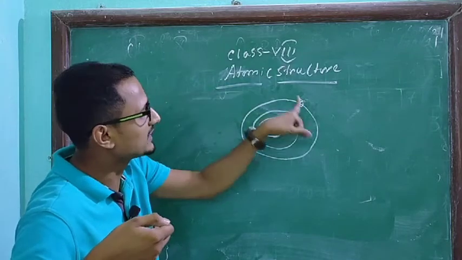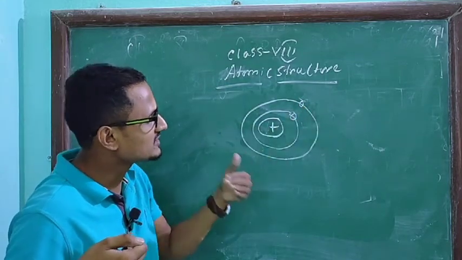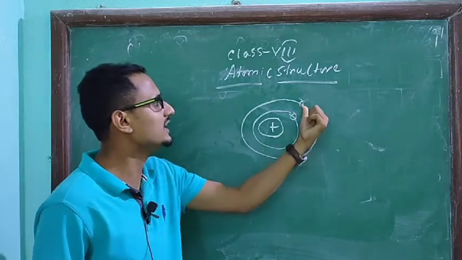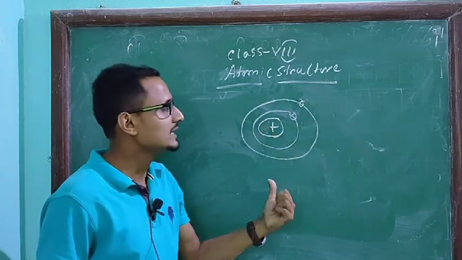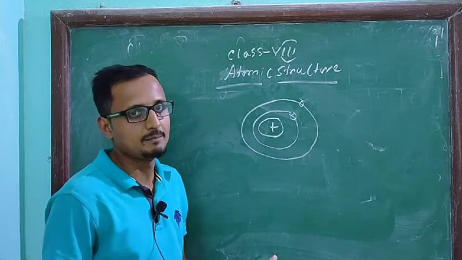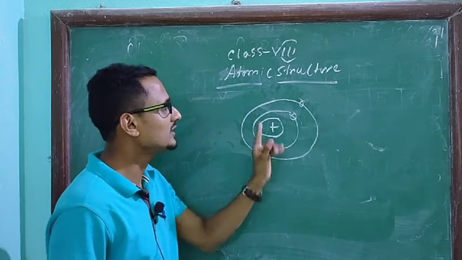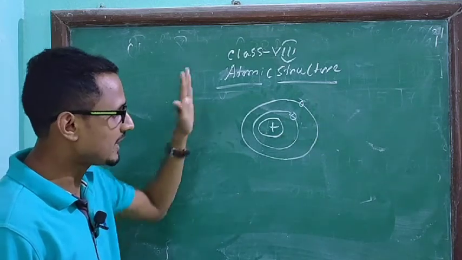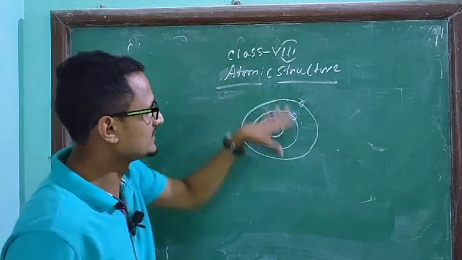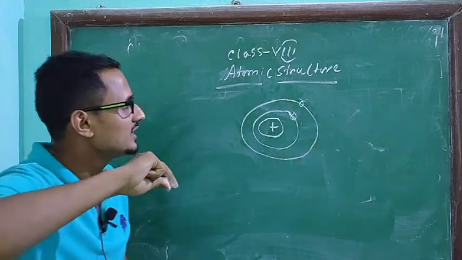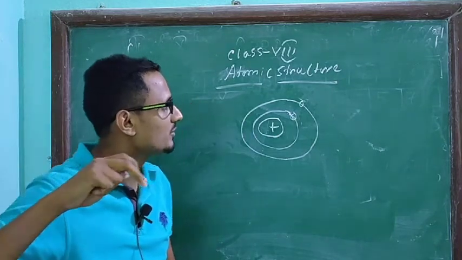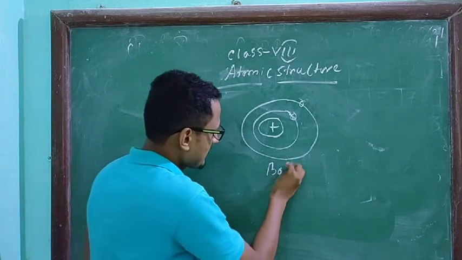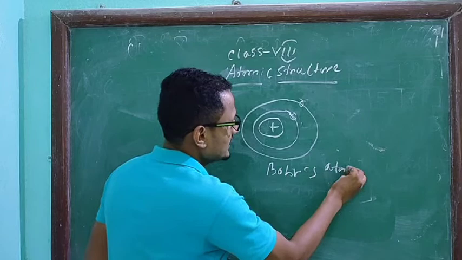Now, when he discovered this theory, he also told that whenever an electron is revolving in a particular orbit, it will simultaneously and continuously release energy. That means whenever an electron revolves around the nucleus, it will release energy. That statement is wrong for Rutherford atomic theory. That is a drawback of Rutherford atomic theory. Except for this one, all that he told is right, but this one is not correct, and it was corrected by Niels Bohr. That theory we will discuss here, that is Bohr's theory, the Bohr atomic model.